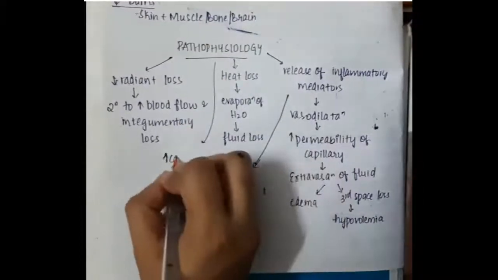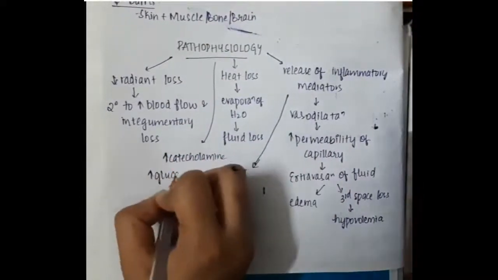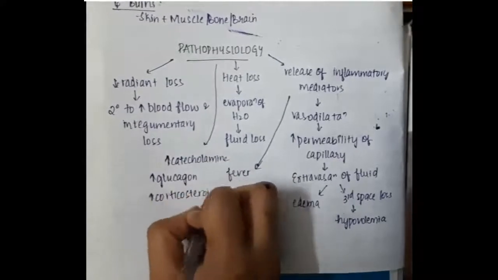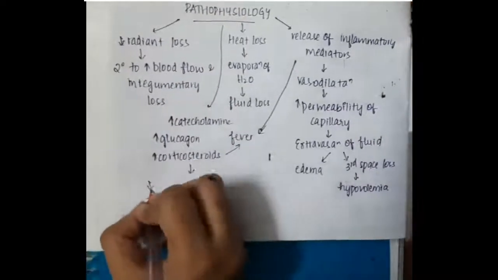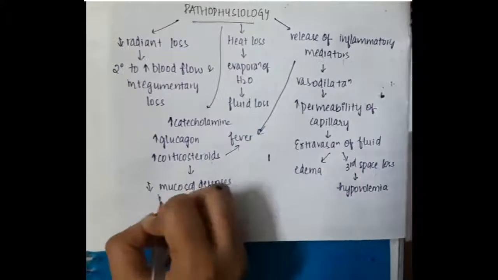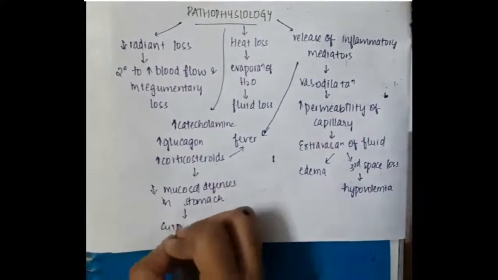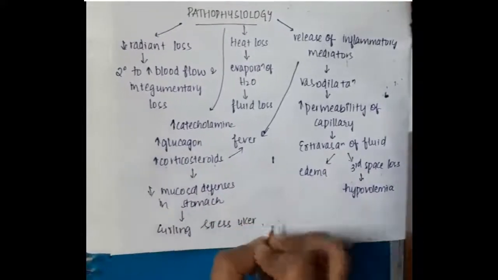The release of mediators can produce fever, and hormones like glucagon, corticosteroids, and catecholamines are also increased, which also predisposes to fever. Because of all these hormones, there are decreased mucosal defenses in the stomach, and as a result there is formation of Curling stress ulcers.